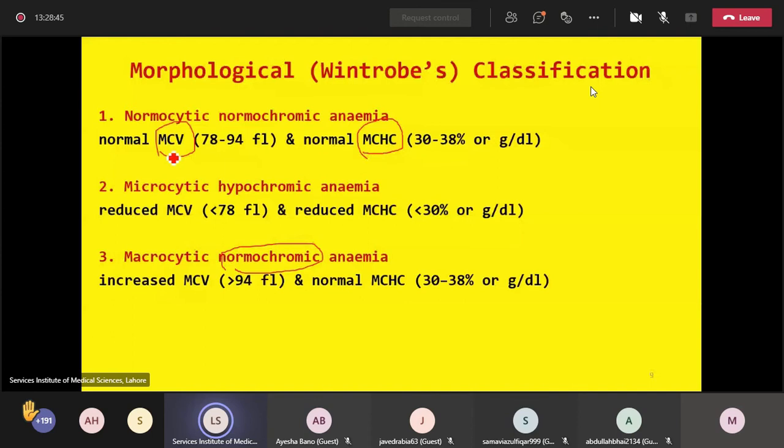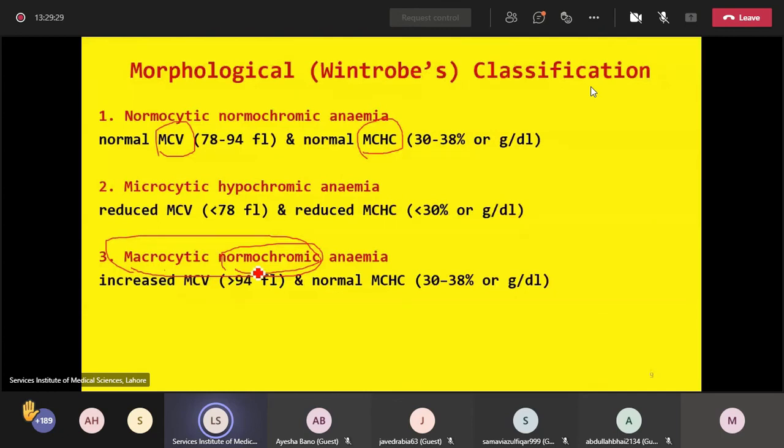If the MCV and MCHC are within the normal ranges, such anemias are labeled as normocytic normochromic, and if they are less than normal, we may call these anemias microcytic hypochromic anemia. Similarly, if the MCV is raised and the MCHC is normal, the third anemia may be labeled as macrocytic normochromic, and sometimes there can be a macrocytic hypochromic picture as well. So this is the morphological classification on the basis of blood indices, and we have discussed the mathematical formulas of these blood indices already. So this is classification 1.